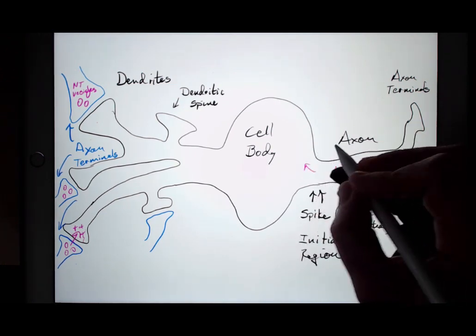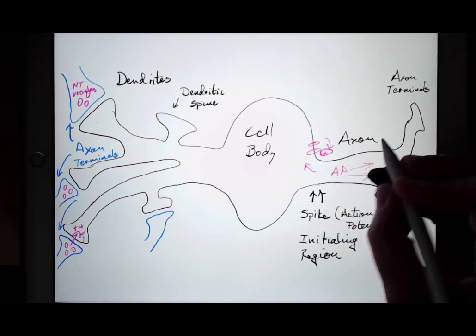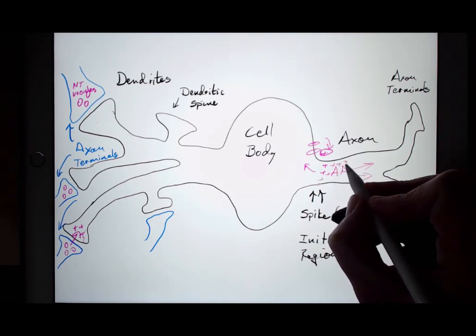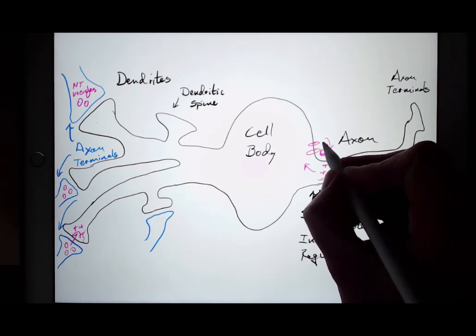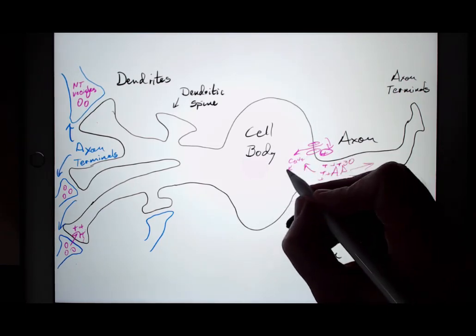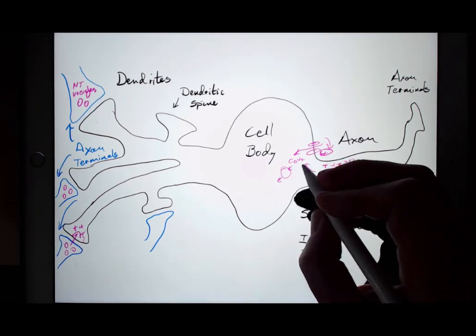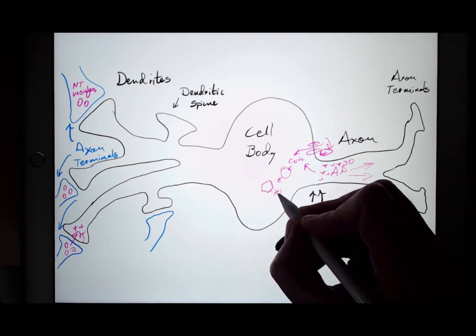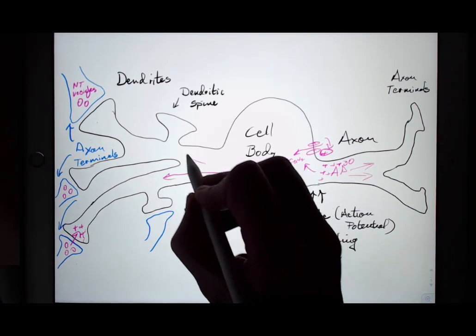One way for that step to happen is for the action potential to do something like open voltage-gated calcium channels. Remember, the action potential is getting us to plus 30. And so that plus 30 signal at the peak of an action potential will open some calcium channels and allow enough calcium in to bind to a calcium binding protein, which in turn, again, might be interacting with a kinase or phosphatase that changes some protein by phosphorylation.